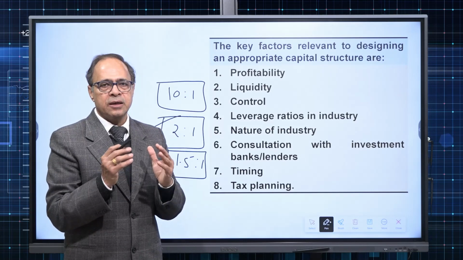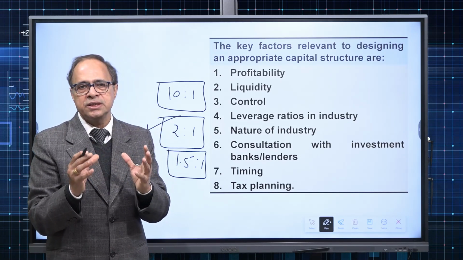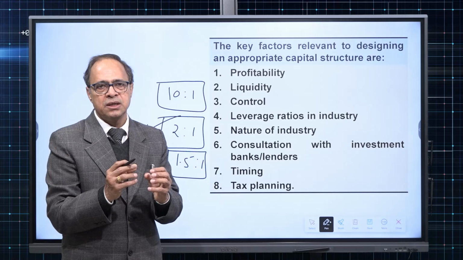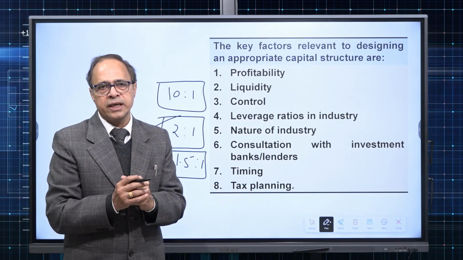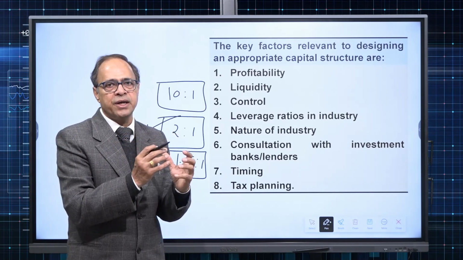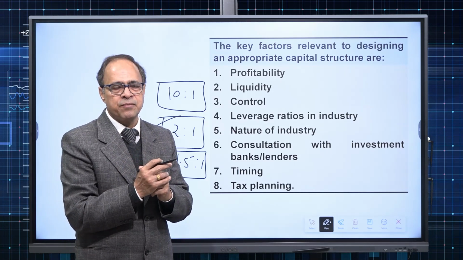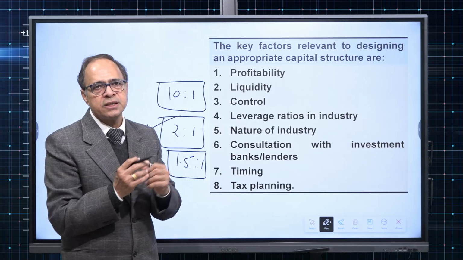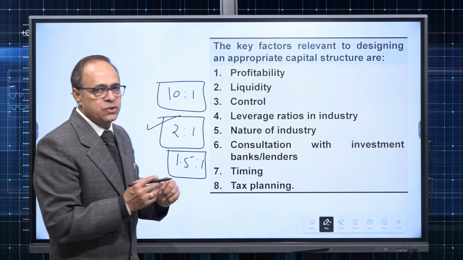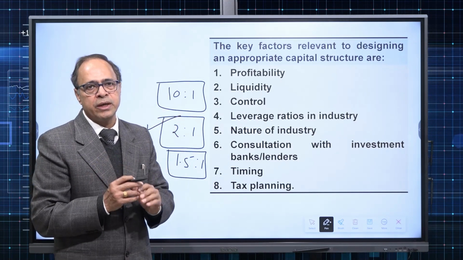Now, whether a company's debt equity ratio is indicating high risk or low risk, in isolation we cannot say. We have to see what is the industry trend, what is the industry average. Suppose in a particular industry, the debt equity ratio average is 10:1.